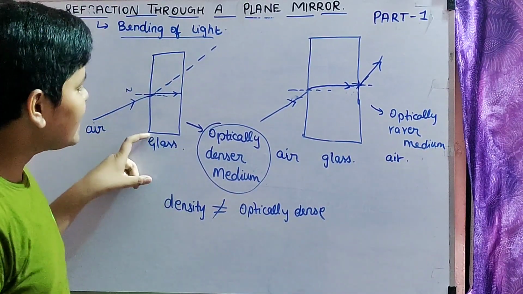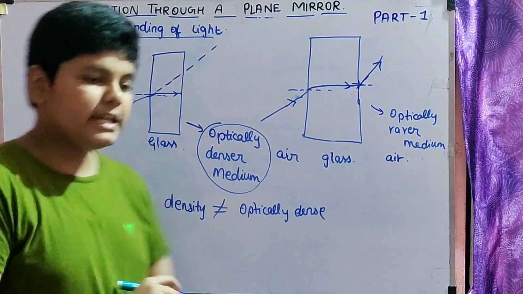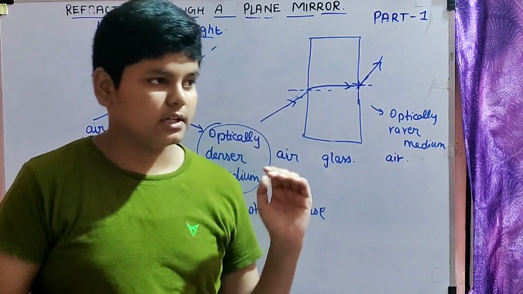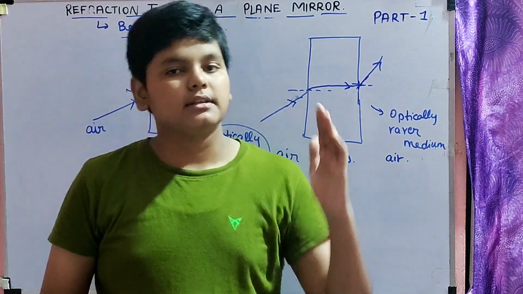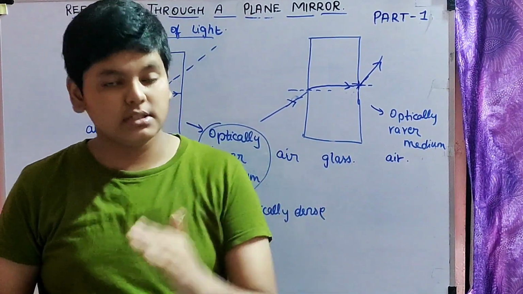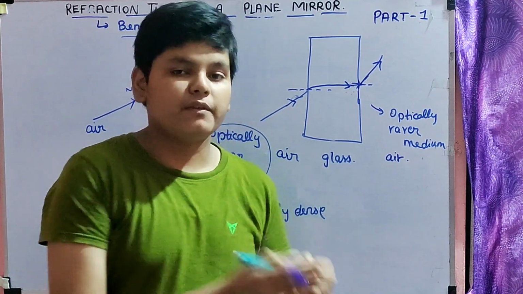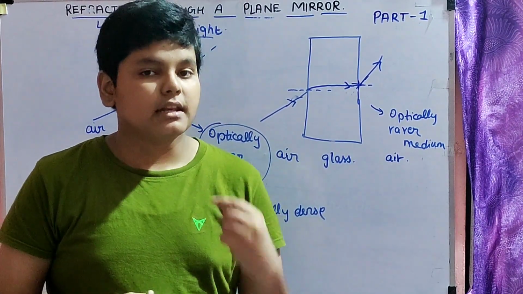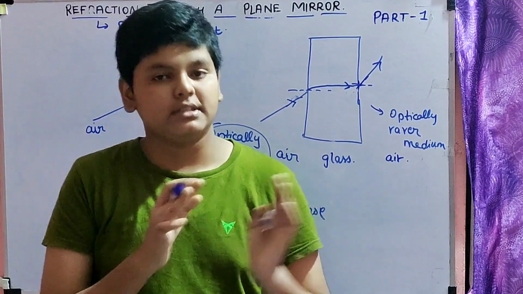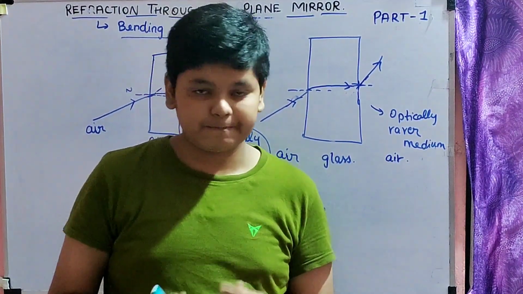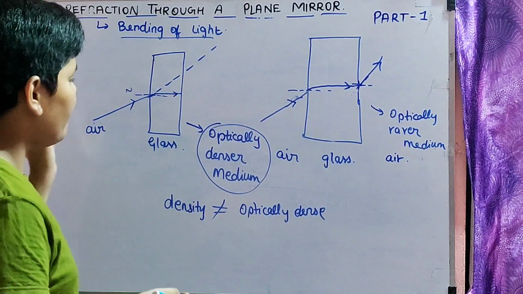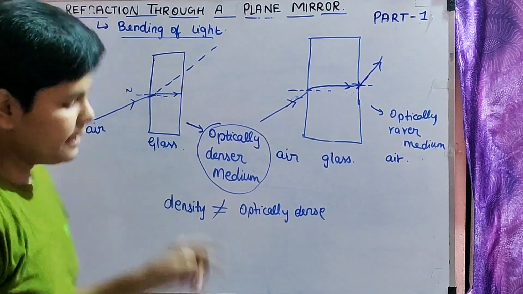Okay. So optically denser medium: if the light is going through a medium and the light bends towards the normal, that is called optically denser medium. And if light is traveling from one medium to another medium and the light goes away from the normal, that is called optically rarer medium. So this is the concept of optically denser medium and optically rarer medium.